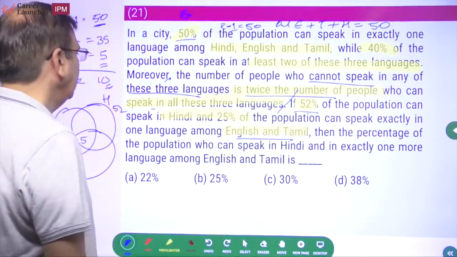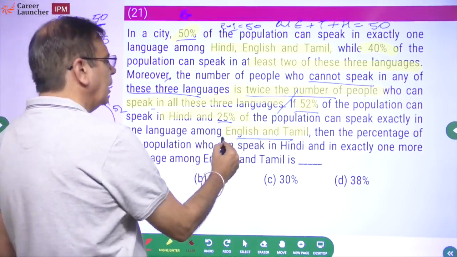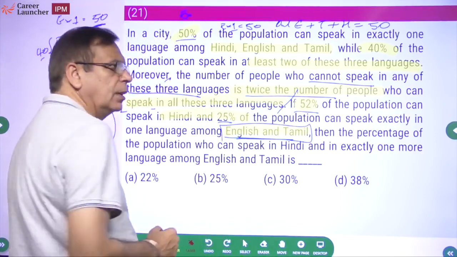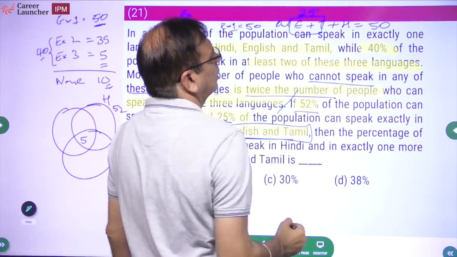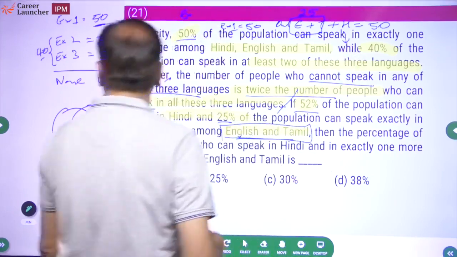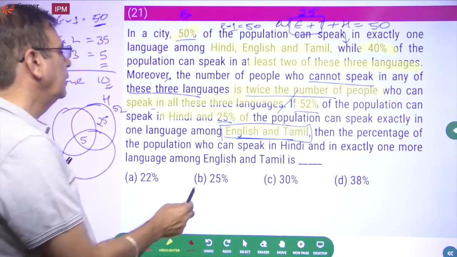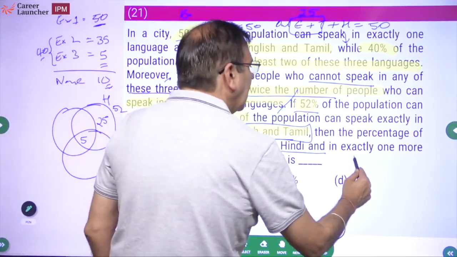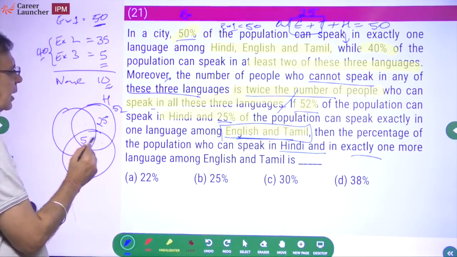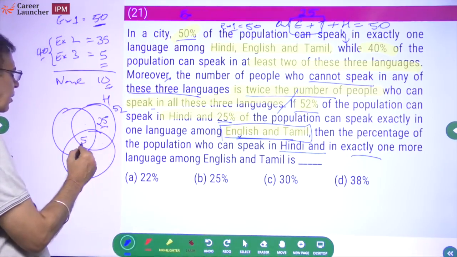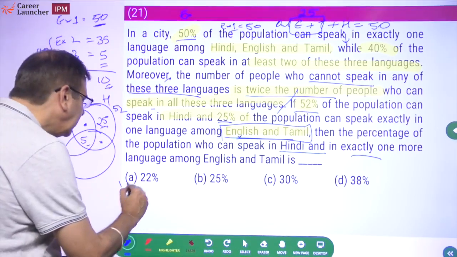Right? And it says 25% of the population can speak only one language among English and Tamil. So these two are 25, right? That means only Hindi is going to be 25. So this is 25. Okay, percentage of population who can speak in Hindi and exactly one language among English and Tamil. So this plus this, how much will it be? 25 plus 5 is 30. That means this plus this should be 22. So the answer should be 22%.